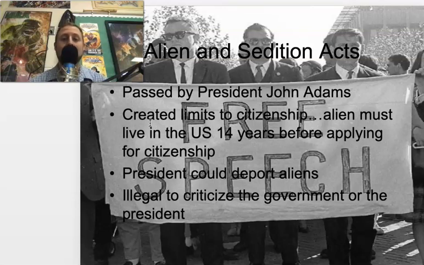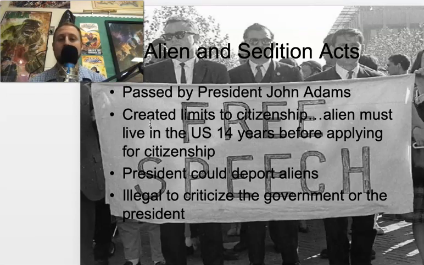So John Adams passes this, and the alien part people are in favor of because they are against, even at this time, illegal immigrants. So it creates limits on citizenship. You must live in the U.S. for 14 years before applying. It also deported any illegal aliens, and people were on board with that. What they were not on board with was the sedition part, which made it illegal to criticize John Adams. The media didn't like John Adams. He got very upset about it. So he passed the Sedition Acts.